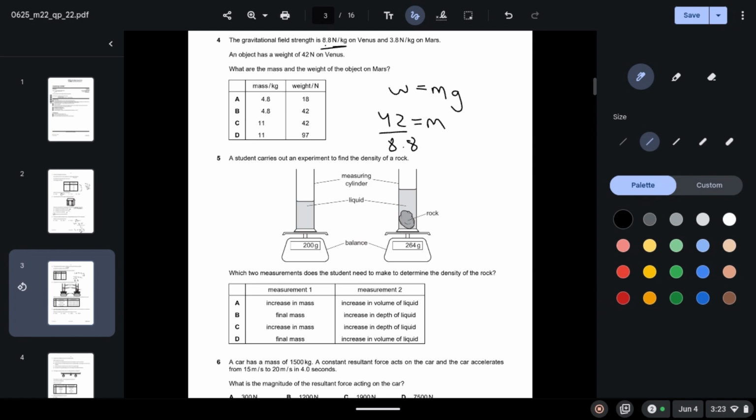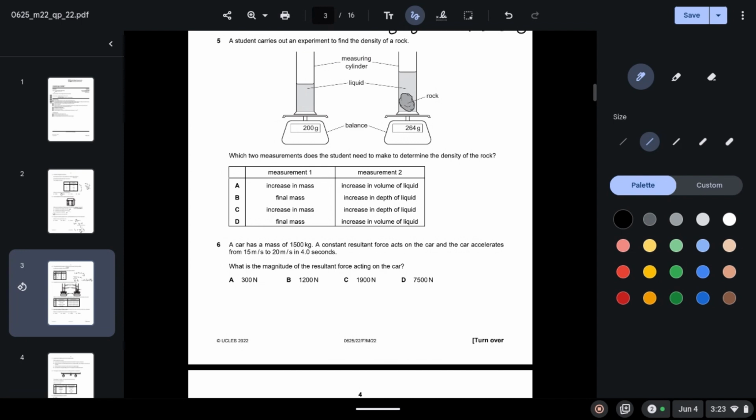Then we can also calculate the weight on Mars using the same formula, weight equals mg. So 4.8 times the gravitational field strength on Mars, which is 3.8. So this comes out to be 18. So A is your correct answer.